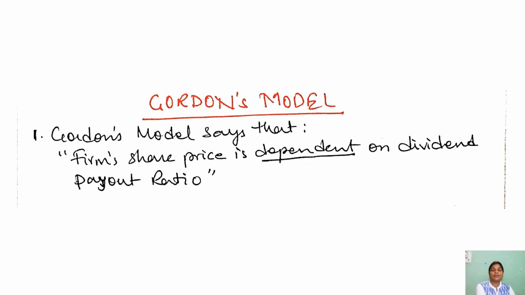Hello students, today we are going to discuss Gordon's model. This model is the second popular model of relevance theories. This model has been proposed by Myron Gordon. According to him, the firm's share price is dependent on the dividend payout ratio. In the relevance theory, we see that there is a relevance between the dividend decision and the firm's value. This model is based on certain assumptions.